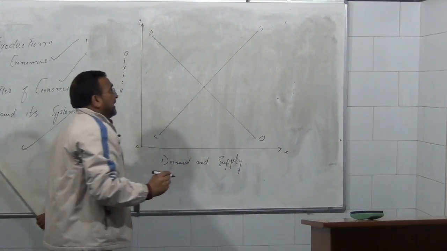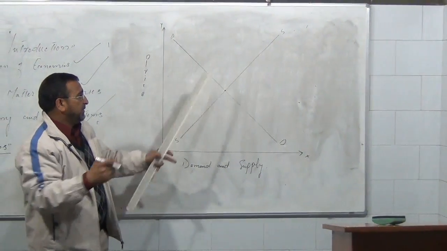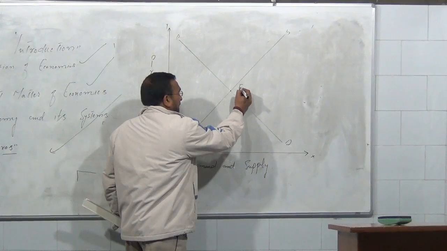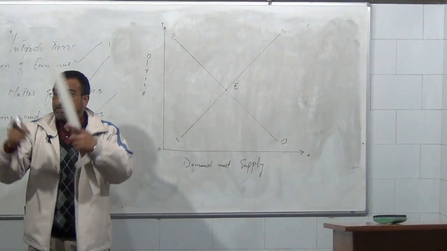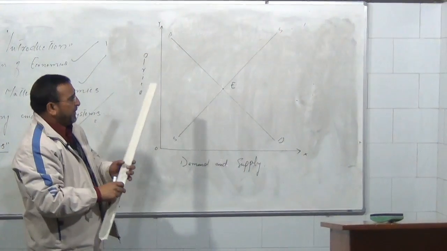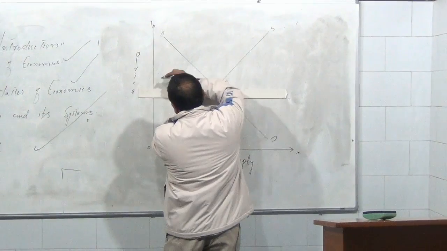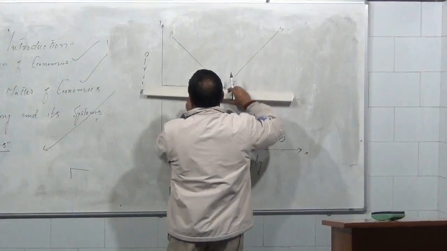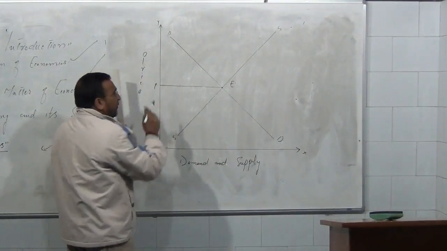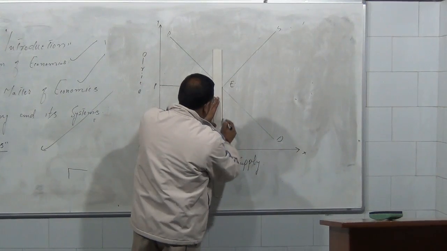Here, the two curves intersect each other at, say, point E. While the two curves intersect each other, the price is determined. That simply means the price in the market is, let us say, OP, and the quantity demanded and supplied in the market is OQ.